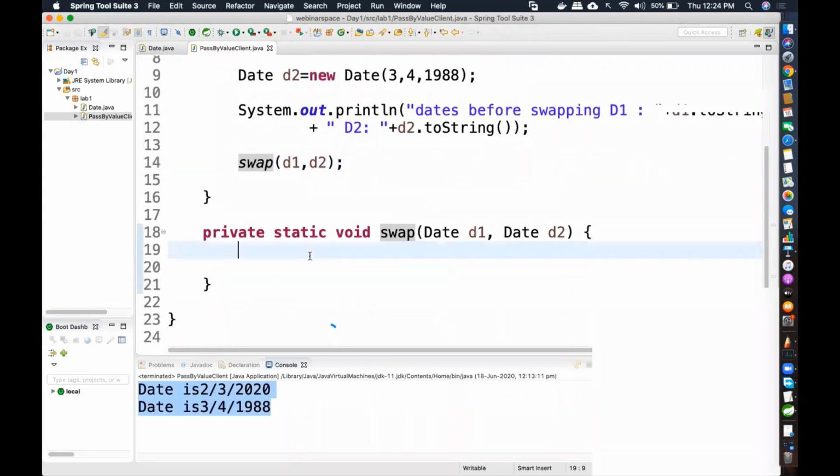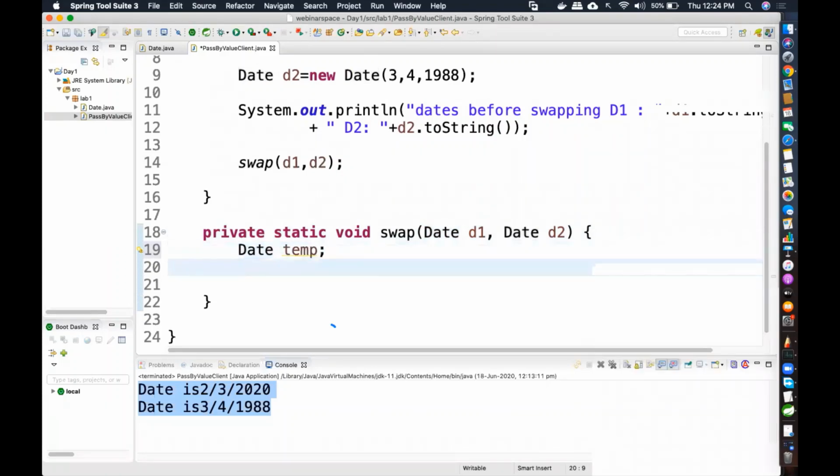So we have d1 and d2. Now I'm assuming that most of you know how to swap d1 and d2 by using a temporary variable. So that's what I'm going to do now. You see, d1 is of what type? Date type. So my temporary variable should also be of what type? Date type, right? Date, temporary variable. Don't worry if you're getting confused now, because I'm going to draw the entire memory diagram for you.